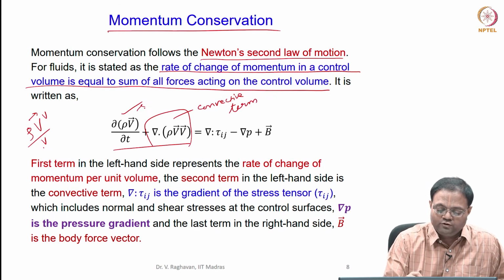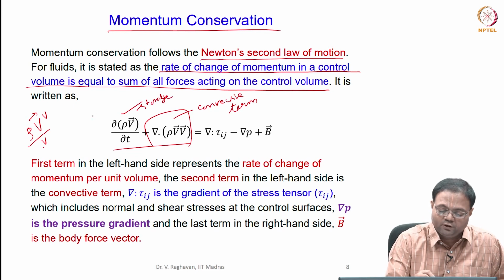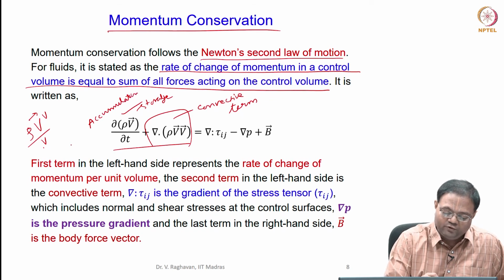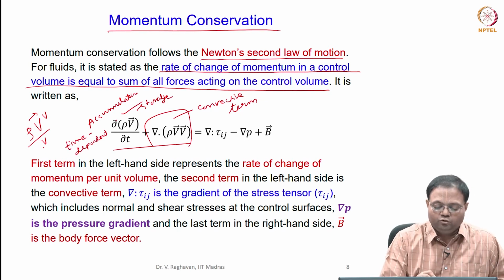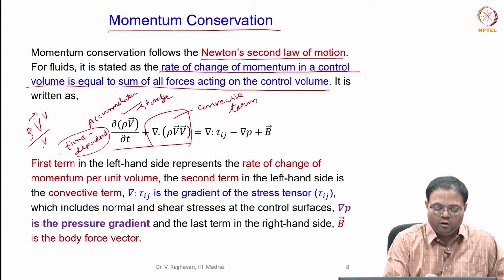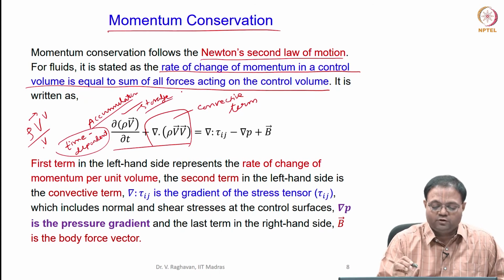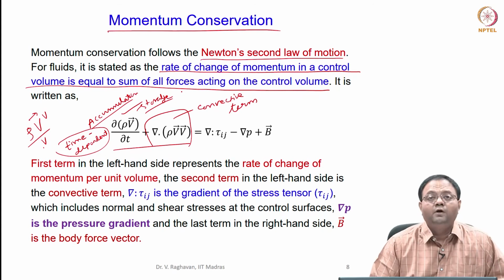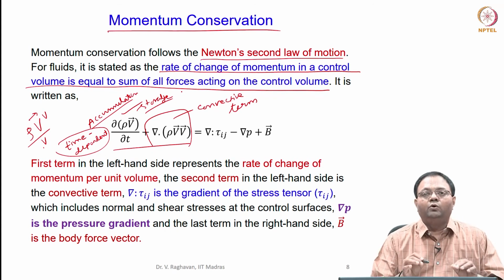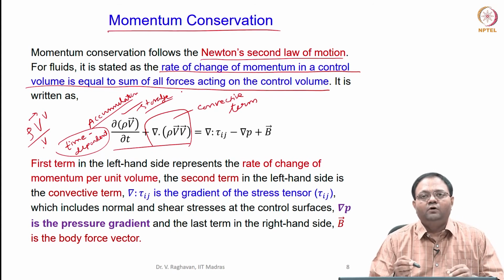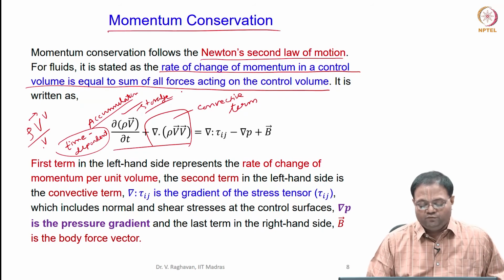So, this is the storage term or accumulation term. We can use a lot of nomenclatures: it is accumulation, or we can also say time dependent. So, time dependent term or accumulation term or storage term, anything can be used for the first term, where within the control volume there is a rate of change of the momentum as a function of time.